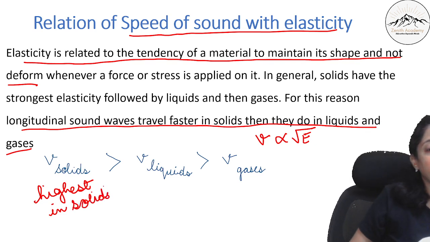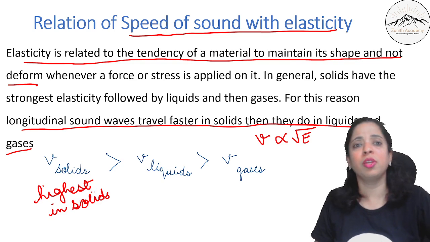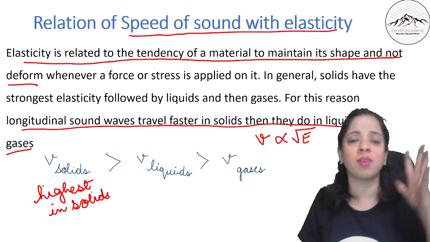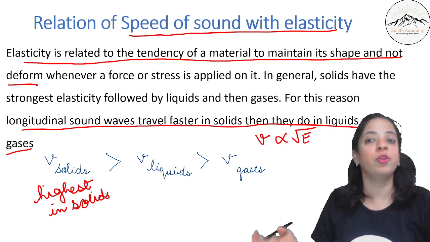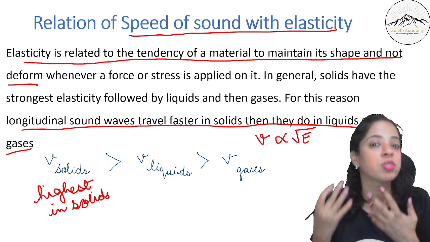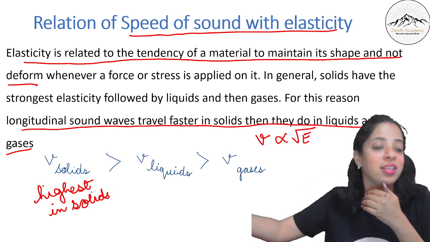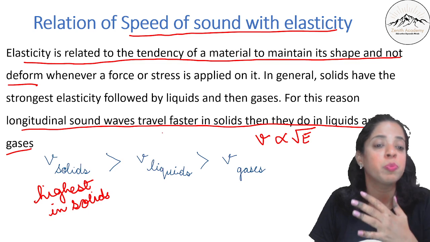Your teacher or someone must have told you that sound travels with the maximum speed in solids.